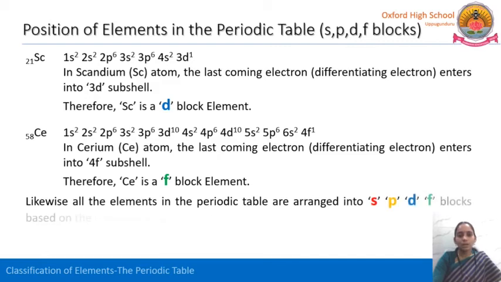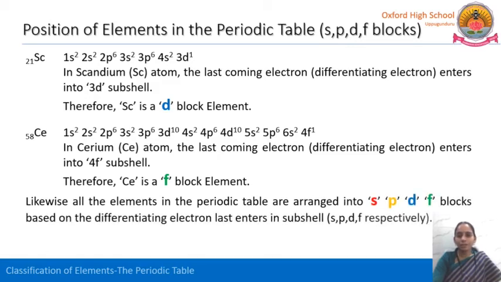Therefore, all the elements in the periodic table are arranged into s, p, d, f blocks based on the differentiating electron. That means the last electron enters which subshell? If the last electron, the differentiating electron, enters into the s subshell, then the element belongs to the S block. P means that element belongs to the P block. If the electron enters into the d subshell, that element belongs to the D block. If the electron enters into the f subshell, the element belongs to the F block.